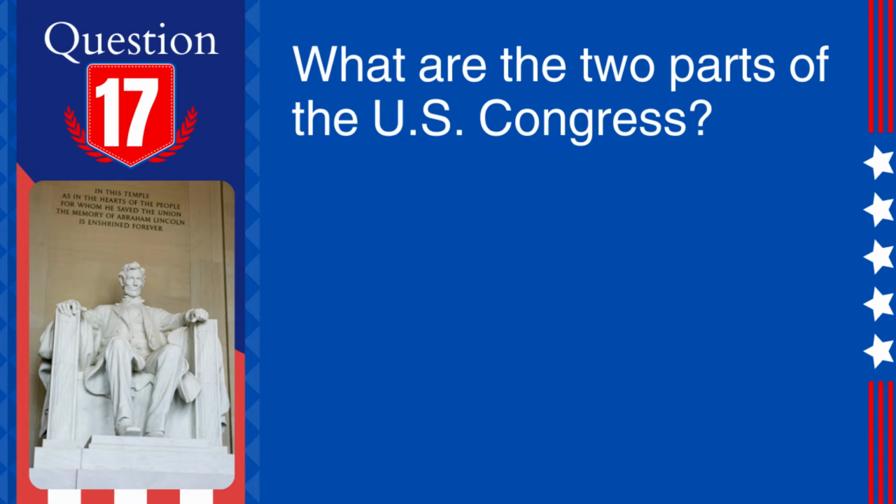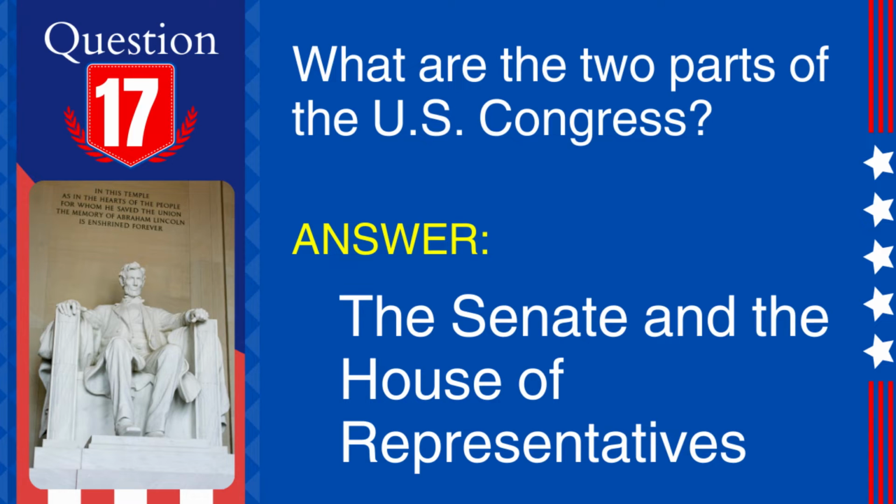17. Question. What are the two parts of the U.S. Congress? Answer: the Senate and the House of Representatives. Explanation: Congress is bicameral, consisting of two chambers, the Senate and the House of Representatives.